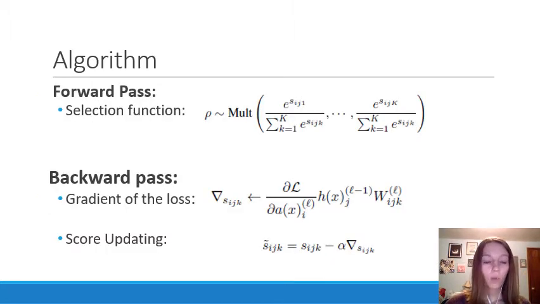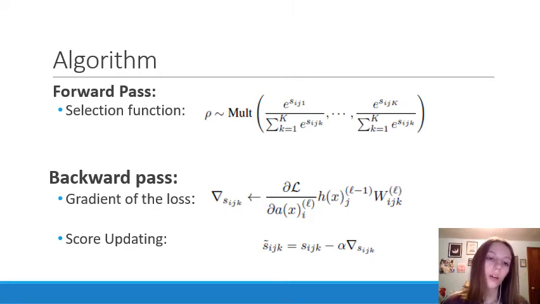So the algorithm works by doing a forward pass and then a backward pass. Basically, the overview is that the algorithm allocates k fixed random weight values to each connection, and then assigns a quality score to each of these values. So then in the forward pass, these weights can be selected based on the quality scores, and then in the backward pass, the scores can be updated, and after that, the weights are never changed for the model.